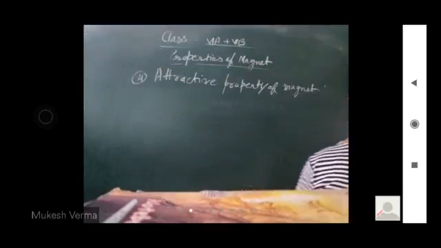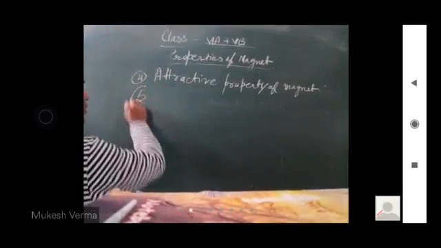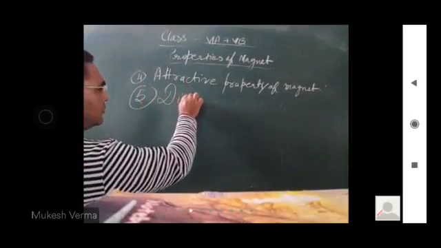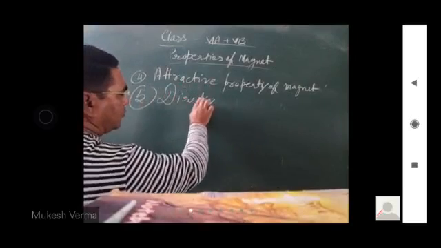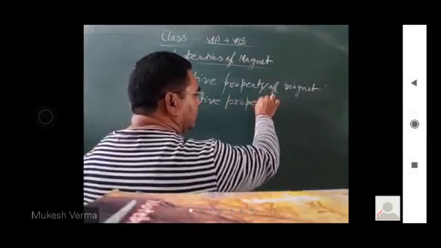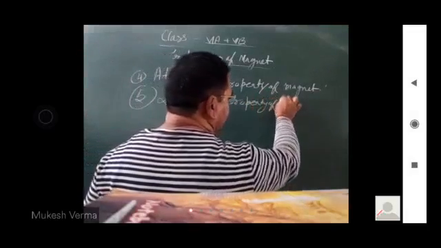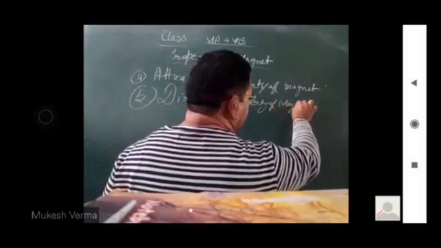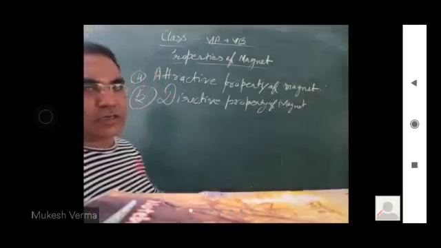Next one, last one: directive property of magnet. A magnet can show the direction.